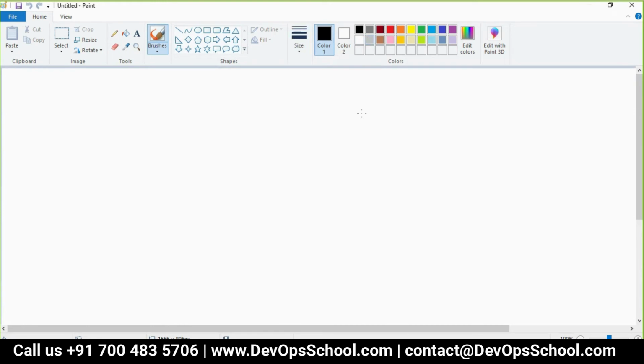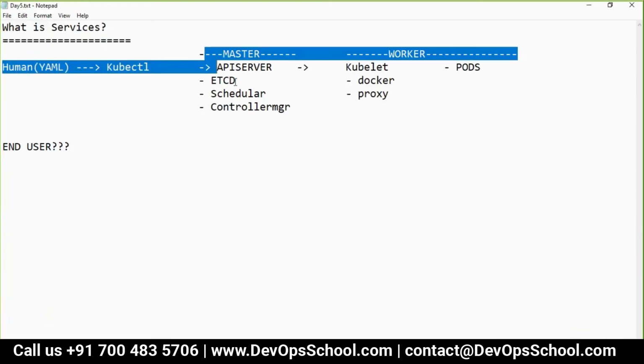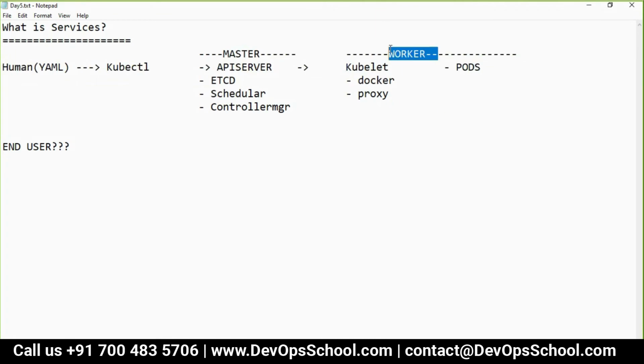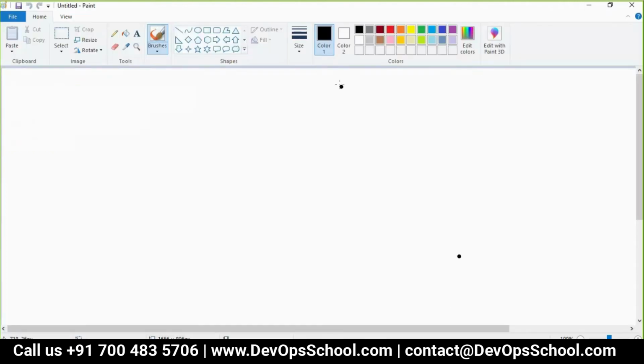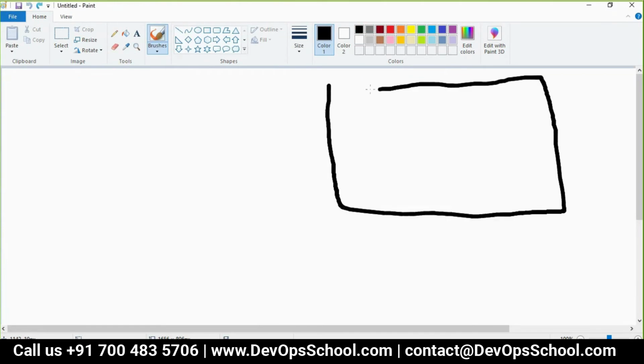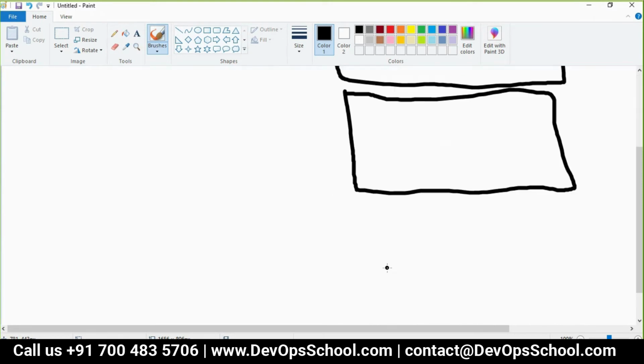So guys, forget about everything now. This is done. Only think about where the pod is. Forget about the rest of the components. Okay, so I have one worker, and this is another worker. Two workers I got.